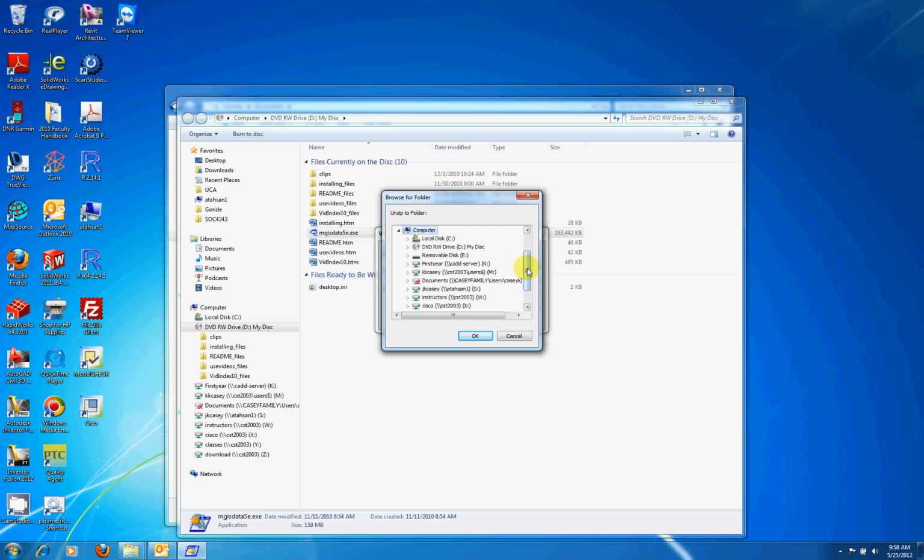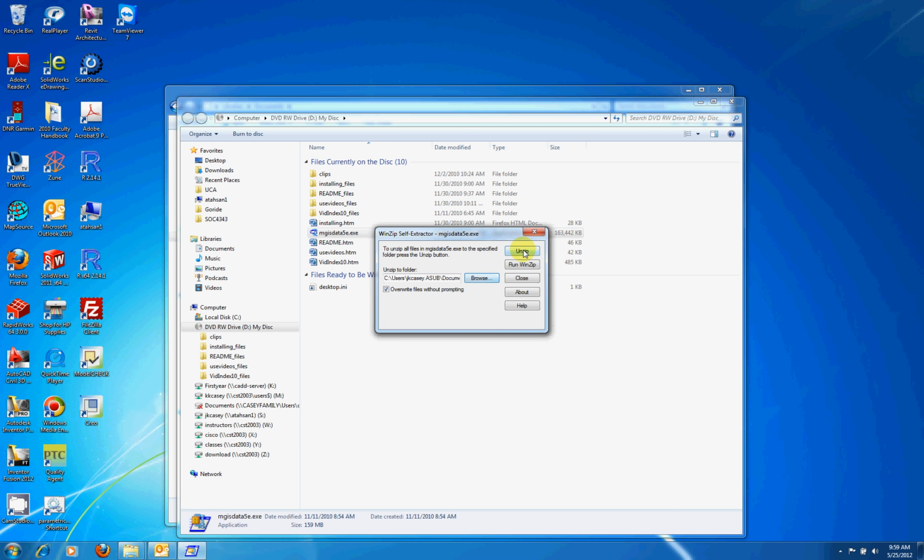So I'm going to browse, go back to Libraries, Documents, My Documents. Scroll down till you find the GIS class folder that we just created and pick OK. I'm going to select the unzip, and the software is now extracting all of the data files that you will need to work through the tutorials and exercises in your textbook. This may take a few minutes.